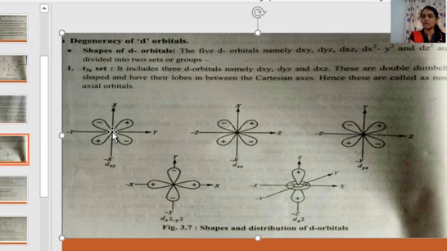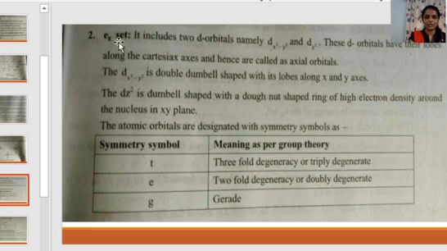If the center of inversion is present, it is denoted with a g symbol, as in t2g, since all of these dxy, dxz and dyz orbitals have a center of inversion. Similarly, the eg set also has a center of inversion. Let us consider this center. When we go in this direction, there is a positive charge, and when we go in the opposite direction, again we get a positive charge. Hence, a center of inversion is present here and is denoted with g. The eg set.